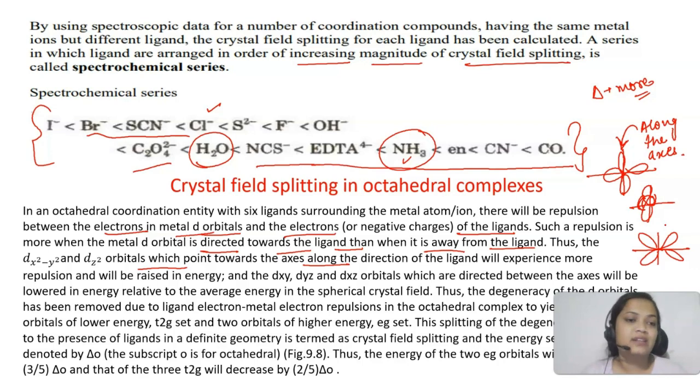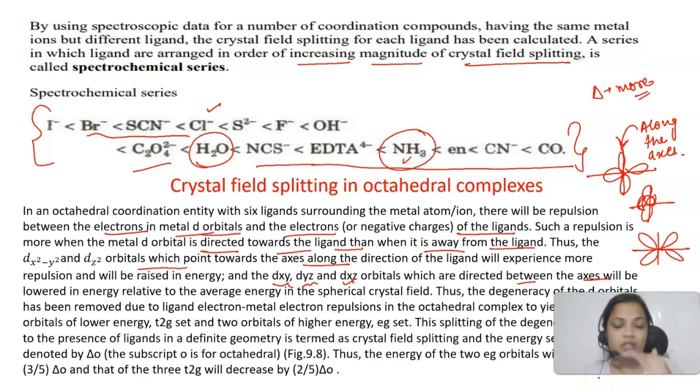So the dx square minus y square and dz square orbitals are pointed towards the axis and will experience more repulsion, and they will be raised in energy. And dxy, dyz, dzx, which are directed between the axis, will be lowered in energy, even lower than the relative average energy of the crystal field.